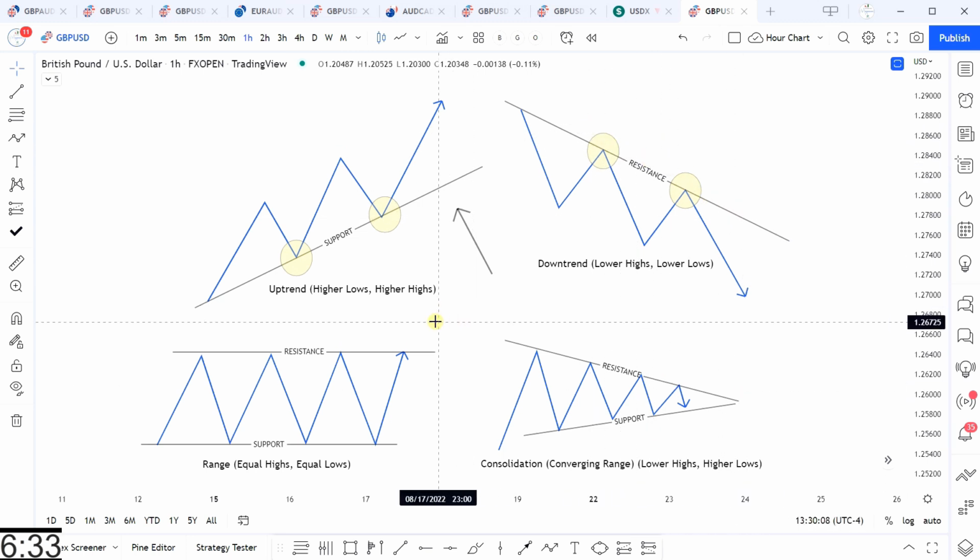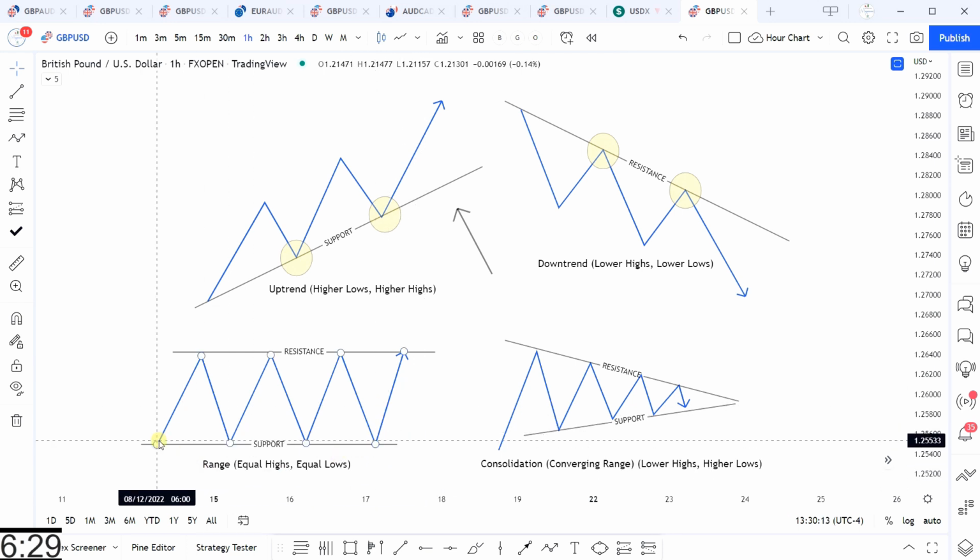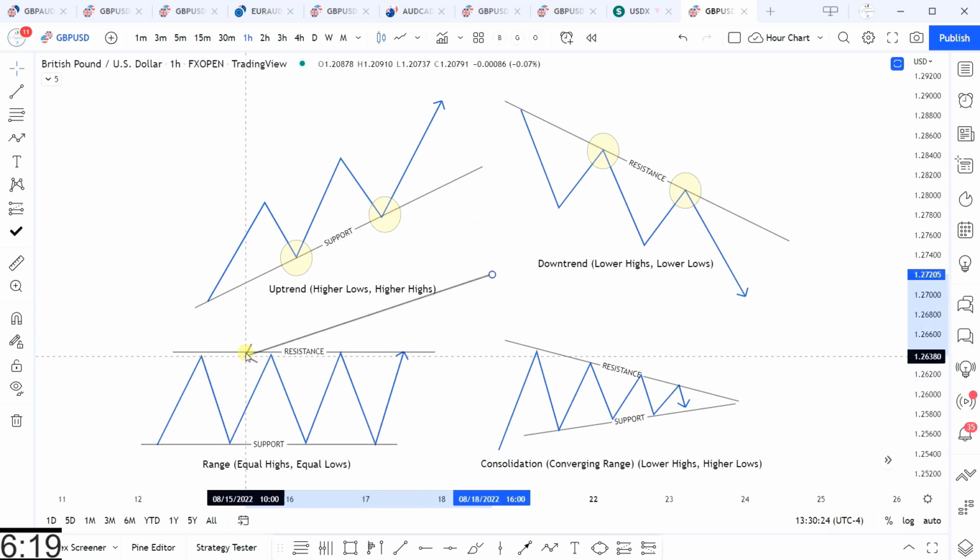Now the third type of market condition is the range. This is when price makes equal highs and equal lows, or relatively equal highs and relatively equal lows. Price generally will move between two well-defined areas of support and resistance without breaking out.